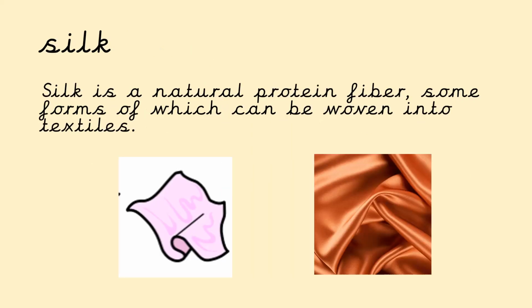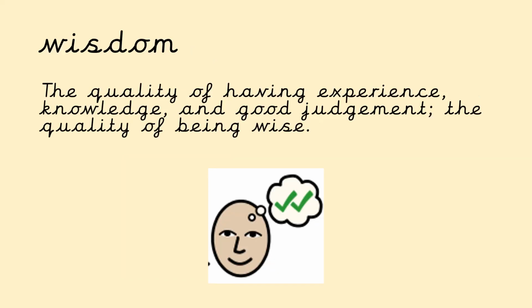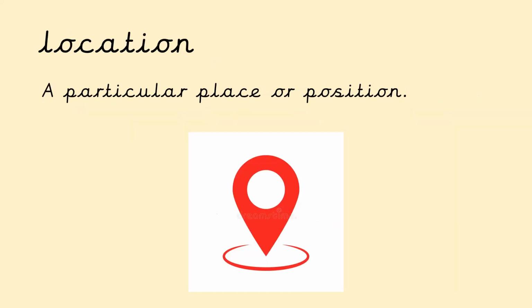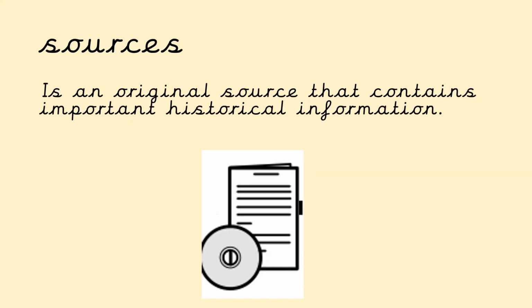Afterwards, we have silk. So silk is a very important resource within the Islamic Empire. So silk is a natural protein fiber, some forms of which can be woven into textiles. So we may be looking at this during DT later. Next, we have wisdom, so the quality of having experience, knowledge, and good judgment, so the quality of being wise. And then we have location, so it's a particular place or position.